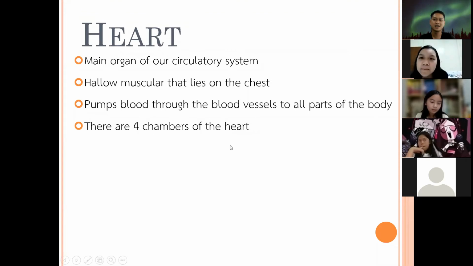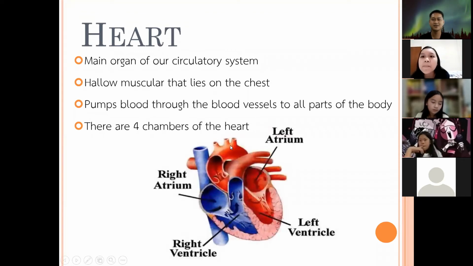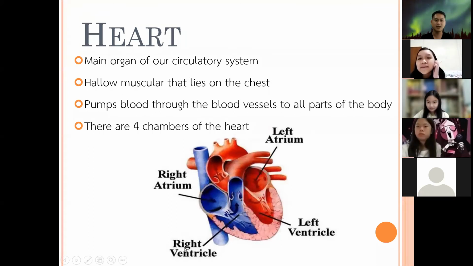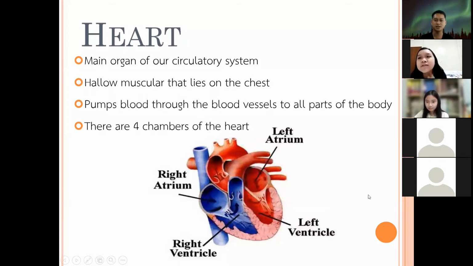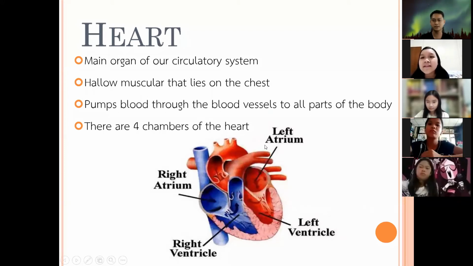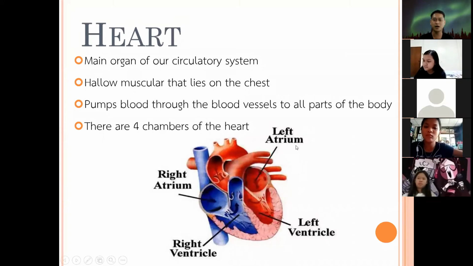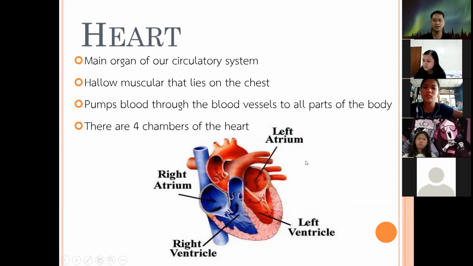Right atrium. Okay, here are those 4 chambers. We have the right atrium, the left atrium, the right ventricle, and the left ventricle. So the 2 upper chambers of the heart are called atrium, and the lower parts of the heart are called ventricles.